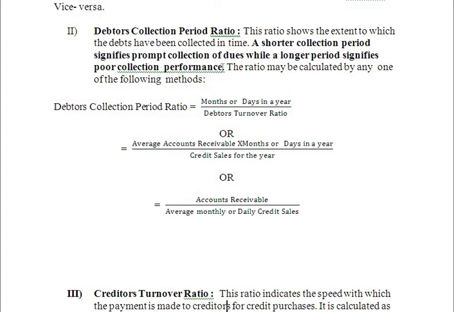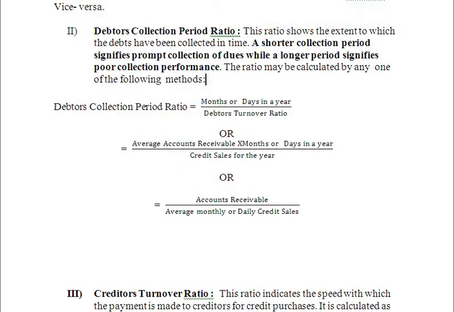Based on the information available in the problem, we can choose any one of these methods. And this is the interpretation: a shorter collection period signifies prompt collection of dues, while a longer period signifies poor collection performance. If you want, you can write interpretation here.